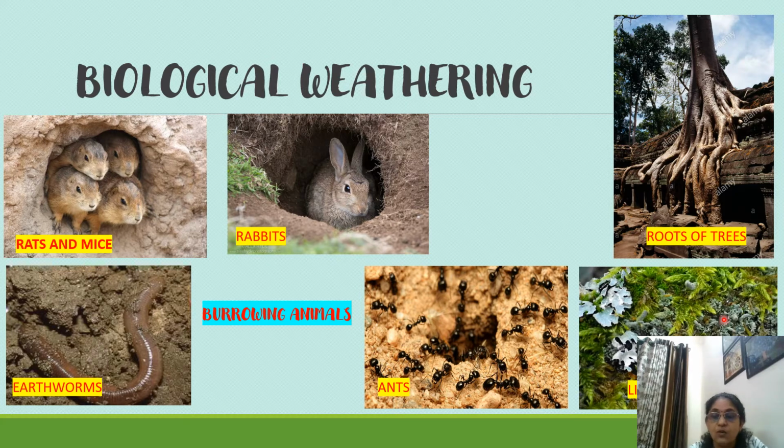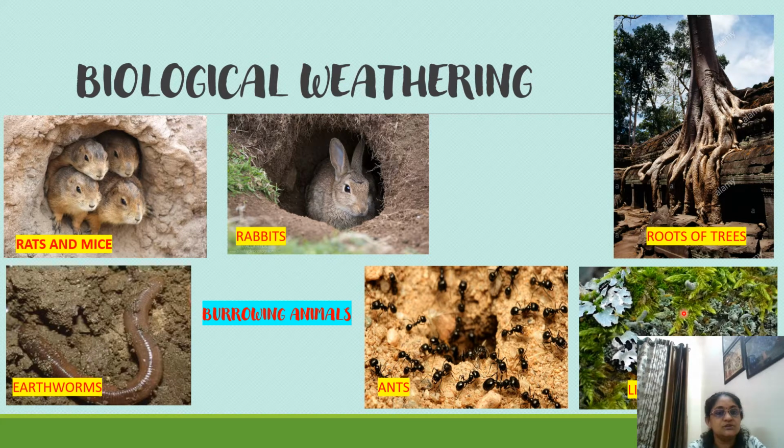These are all part of biological weathering, because these lichen and algae or moss form something maybe over the bark of a tree, or maybe over some cemented place, and again the roots of these might try to go inside and create biological weathering. So these are all part of biological weathering.